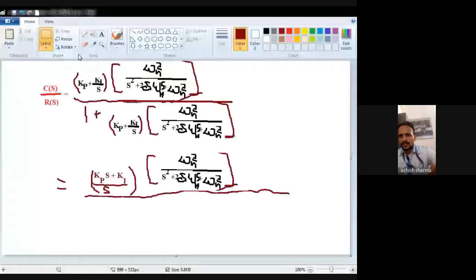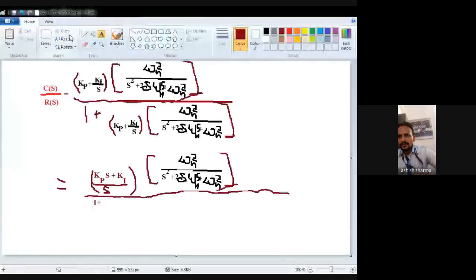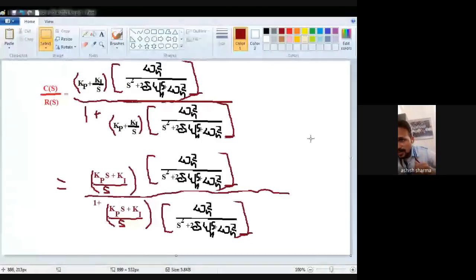So in the denominator term, again 1 plus Kps plus Ki divided by s, which is multiplied by the same term omega n square upon s square plus twice del omega n s plus omega n square. Okay, now see. We have to solve, we take the LCM and find out the answer.